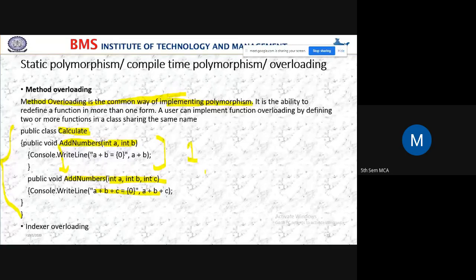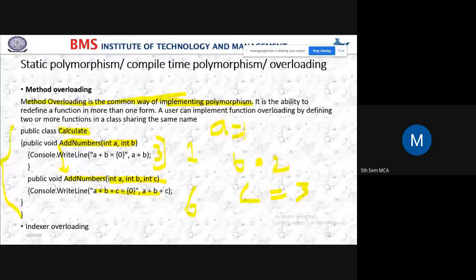If A is equal to 1, B is equal to 2, and C is equal to 3, the output of the first function is 3. The output of the second function is 6. Correct? Is it understood? Yes, students. So this is method overloading.